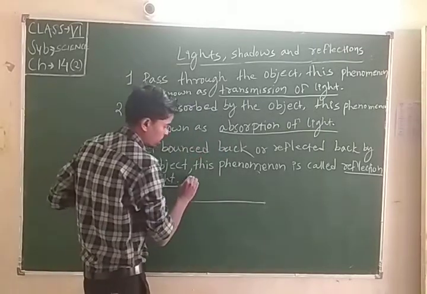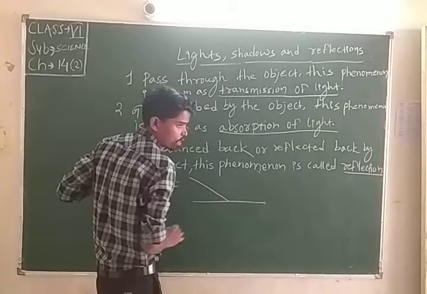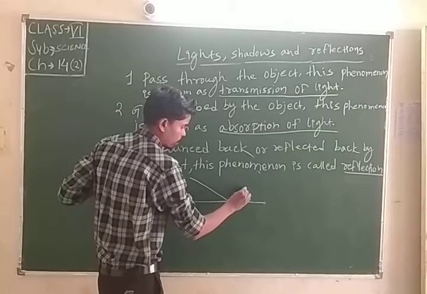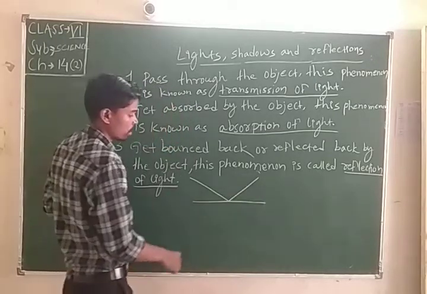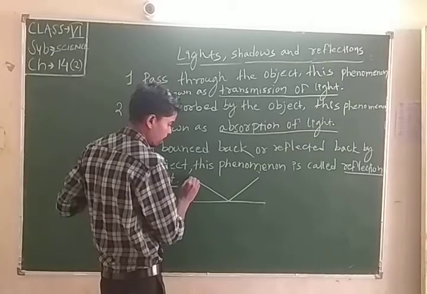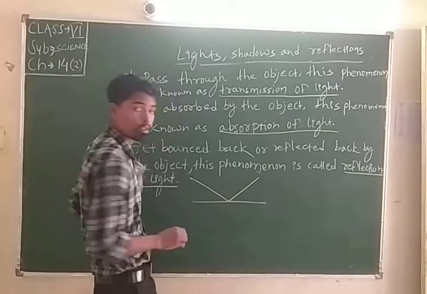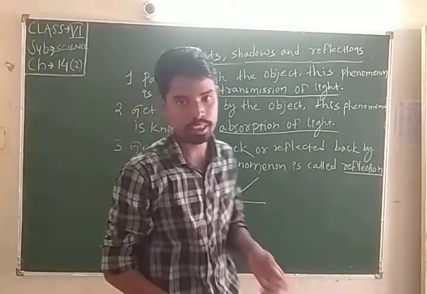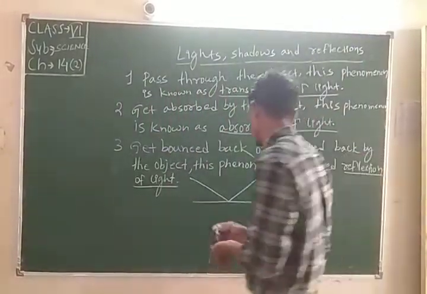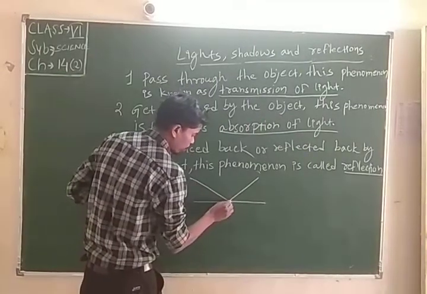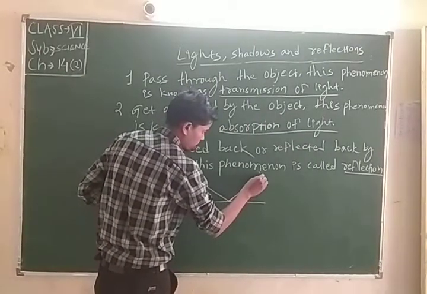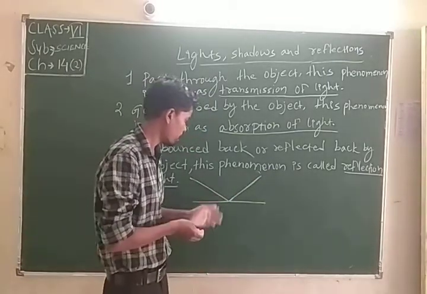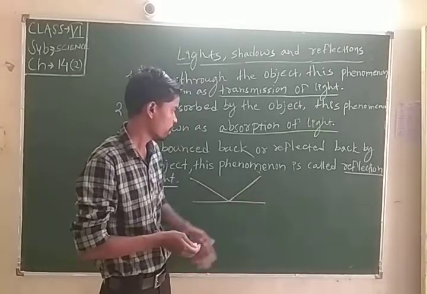When the light comes onto the surface, it will reflect. When the light comes onto the surface, it is known as the incident ray, and when the light moves back in another direction, it is the reflected ray.